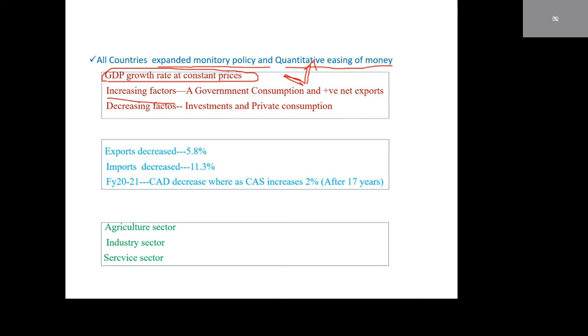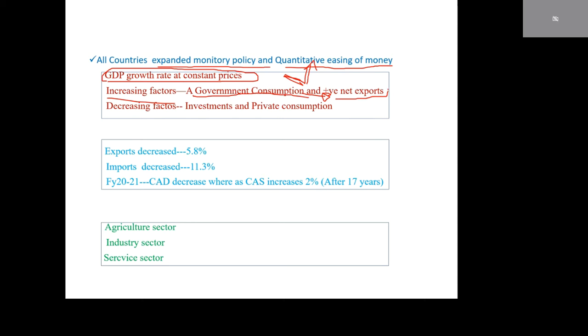Increasing factors. Government consumption. It is nothing but the national infrastructural pipeline. National infrastructural pipeline means expenditure on construction, buildings, highways, hospitals, etc. That is government consumption. Increased consumption leads to an increase in GDP growth rate.